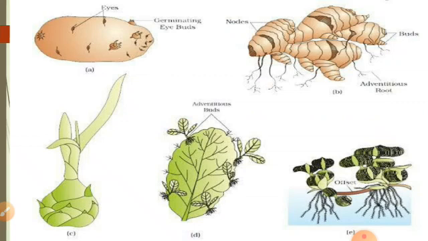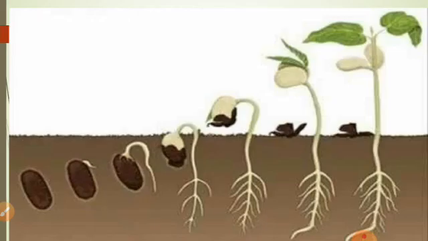In other words, we can say a new plant grows from a fragment or part of a parent plant. So this process is called asexual reproduction or vegetative reproduction. Children, now we will move on to sexual reproduction in plants. For sexual reproduction, seeds are very important, isn't it? Because we have just learnt that for sexual reproduction, the seeds are very important.